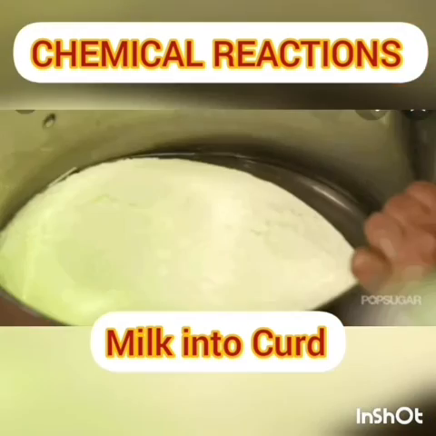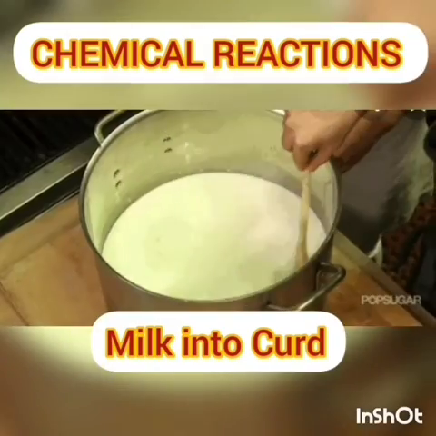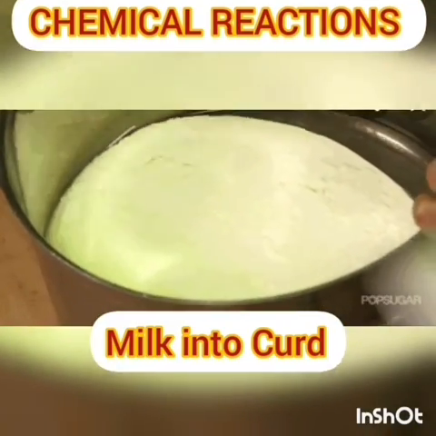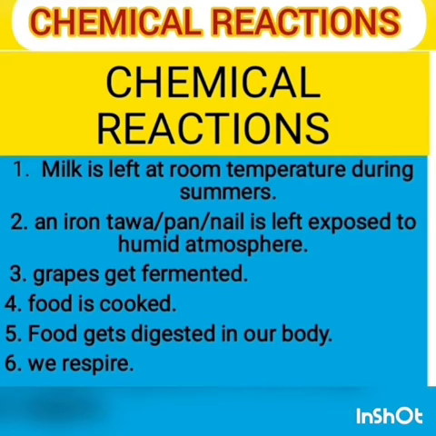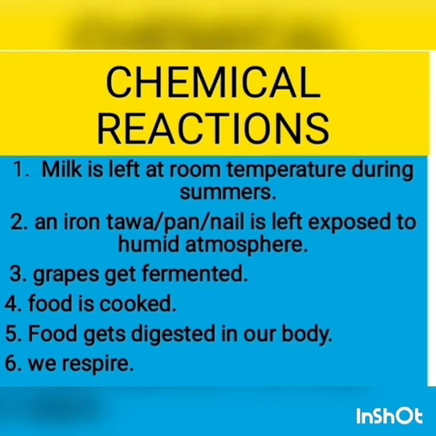Milk gets converted into curd due to a chemical reaction. These are the examples of chemical reactions: milk is left at room temperature, an iron tawa is left exposed to a humid atmosphere, grapes get fermented, food is cooked, food gets digested, and respiration.